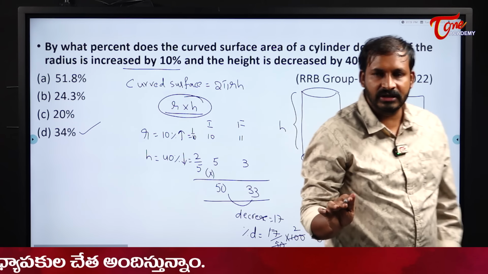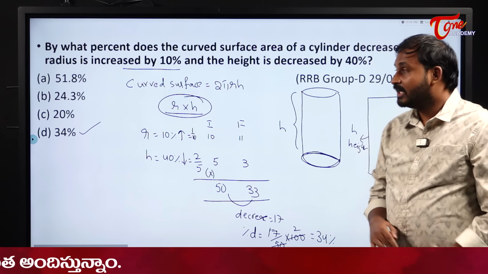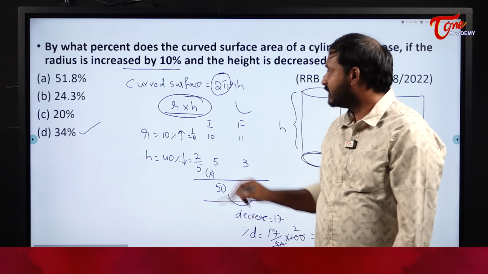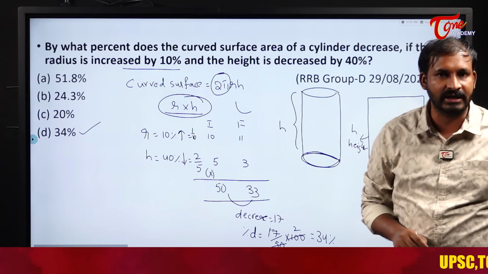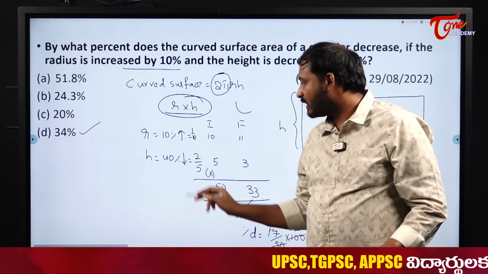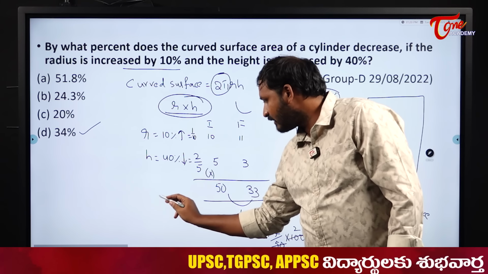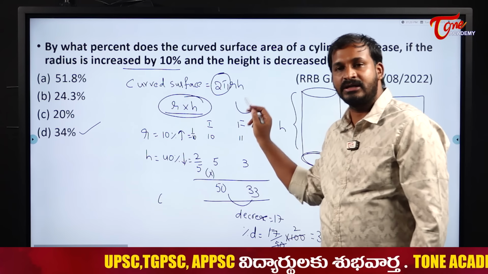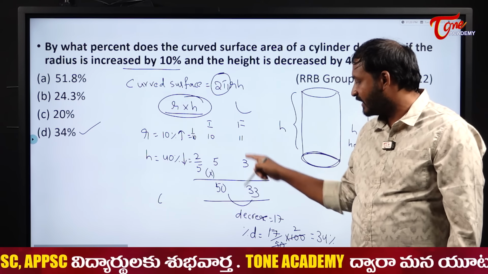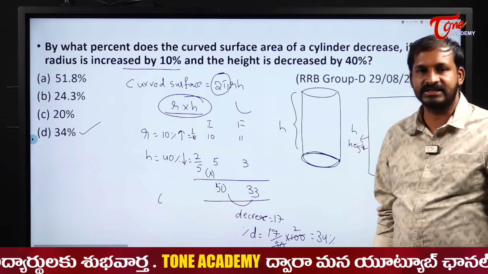See here, students, not only this one, take any formula, write the formula first, forget about the constants. The constants will not impact us whether it is volume or area or whatever it is. So it depends on what? R into H. So that means curved surface area depends on just R into H. So I am finding R into H, it becomes initially 50, finally it becomes 33. How much it is decreased? 17.